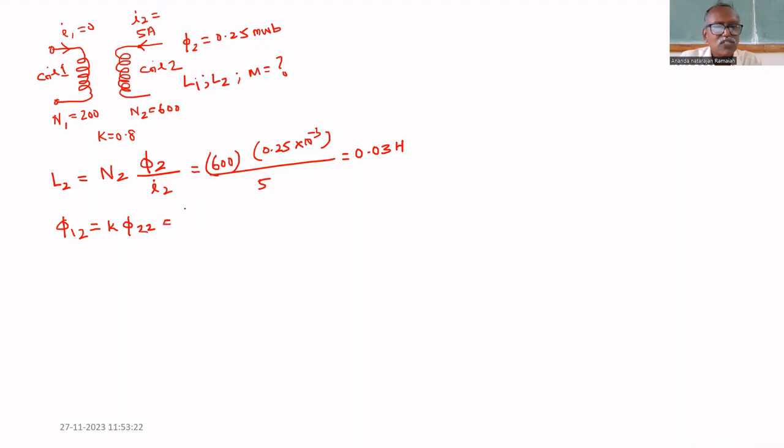phi22 is 0.25 into 10 power minus 3 Weber, so 0.8 multiplied by 0.25 into 10 power minus 3 Weber. That is equal to 0.2 milliweber.